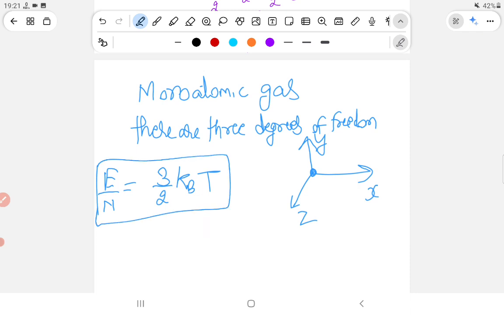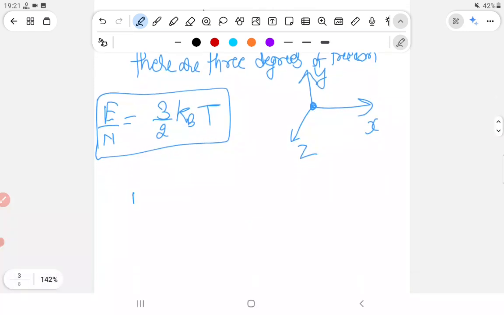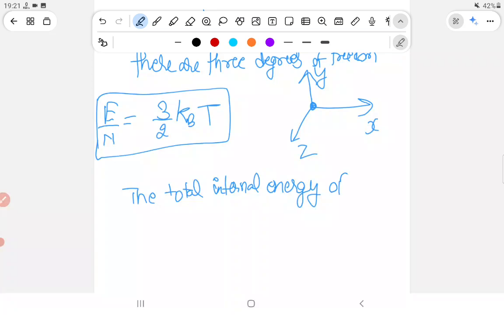I can write what is the total internal energy of 1 mole of such gas.